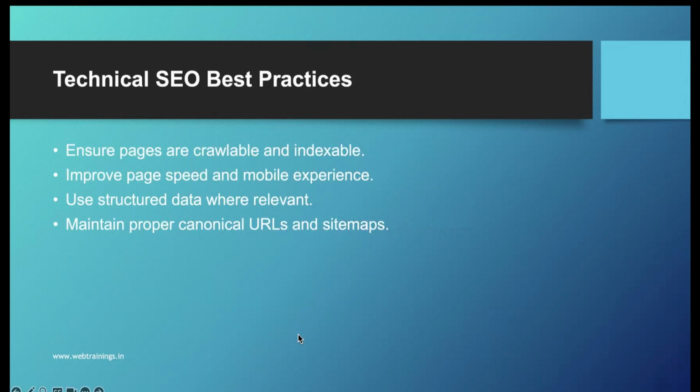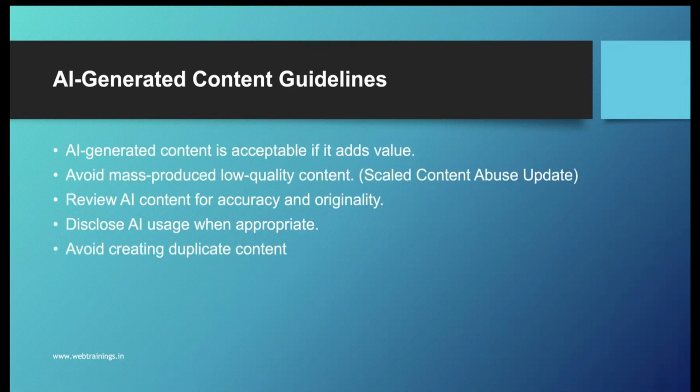And then technical SEO best practices. These are our regular concepts: ensure pages are crawlable and indexable. Google says very clearly that if the page is not crawled by Google, it's never going to show up in the AEO systems or the Gemini system. So it should first be crawlable and indexable. Improve page speed and mobile experience. This is common. Use structured data where relevant, and maintain proper canonical URLs and sitemaps. So basically, these are traditional SEO best practices which we should follow.